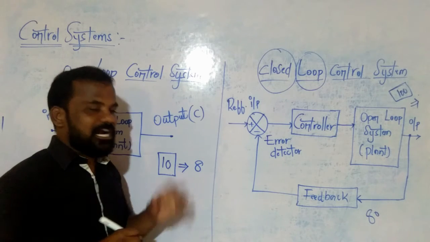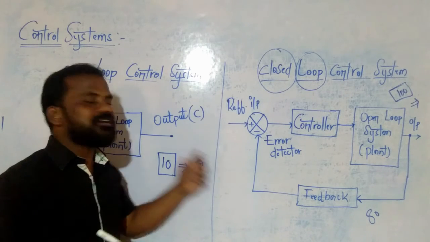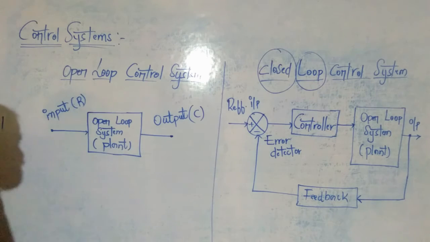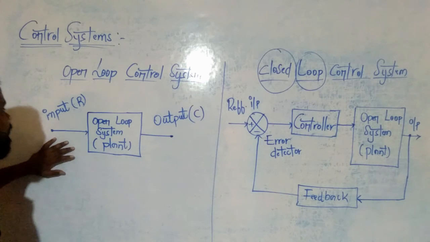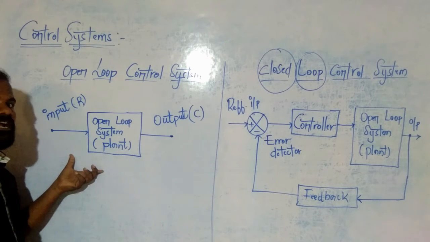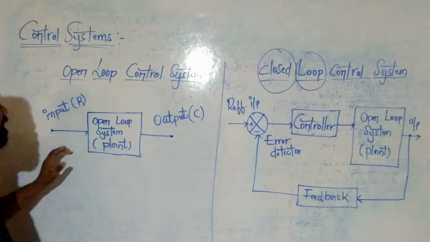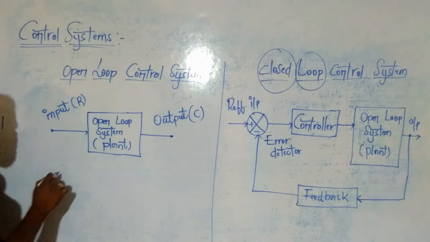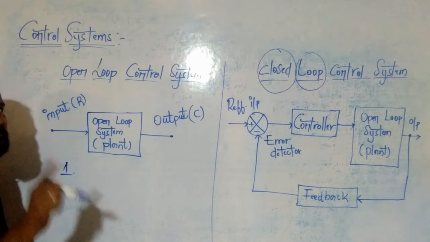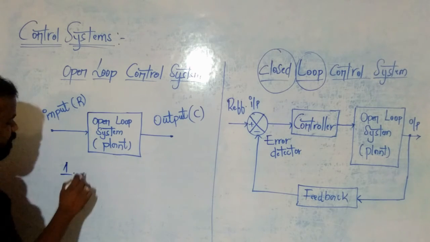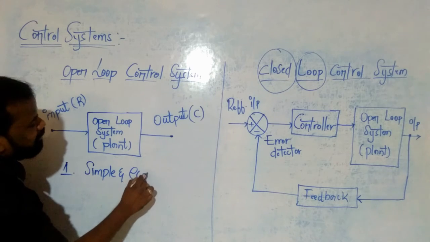Now go for the advantages and disadvantages of a closed loop control system and open loop control system. Clear? Yes. Now first I want to discuss the advantages of an open loop control system. After that go for the advantages of a closed loop control system. Clear? Now see here, the first advantage is open loop control systems are always simple and economical.